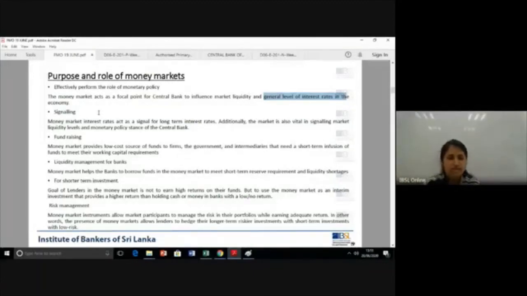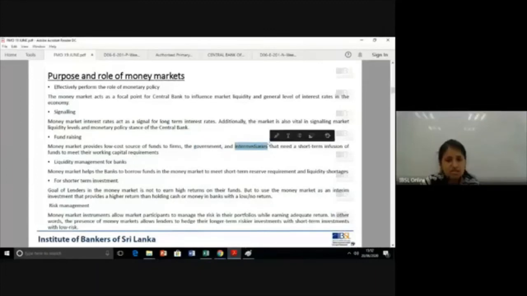Okay. Next, you have fundraising. Again, we give more attention here. The word is not capital raising. Capital raising is wrong. Fundraising, why? Because it's short term. And what are the funds raised for? It's mainly for their working capital requirements. So it can be firms who want funds for working capital. Government might want it for their short-term budget deficit.